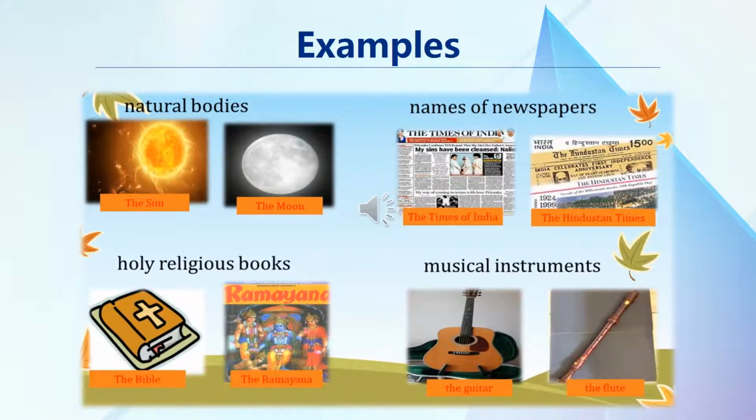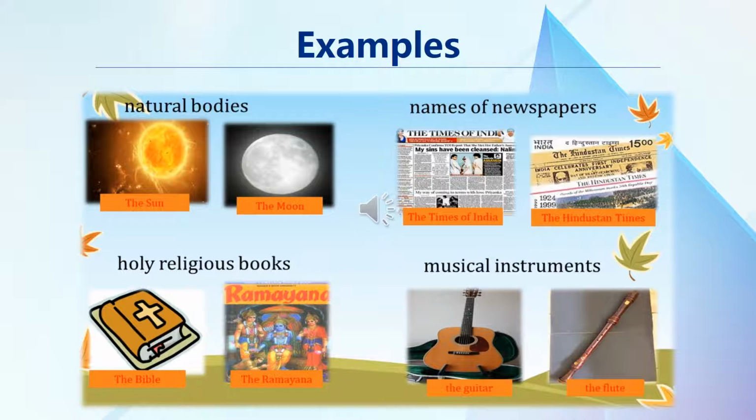As we have studied in the earlier slide, we use the definite article the in front of the names of rivers, mountain ranges, famous historical buildings. Some more things are there before which we use the definite article the. What are those? Those are given in this slide.